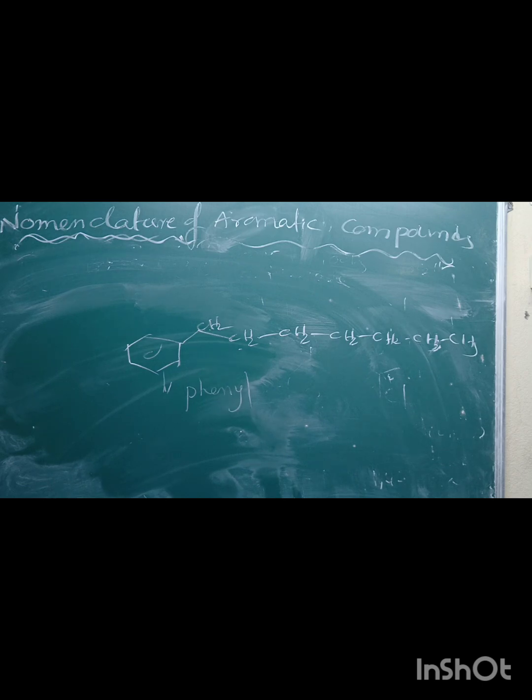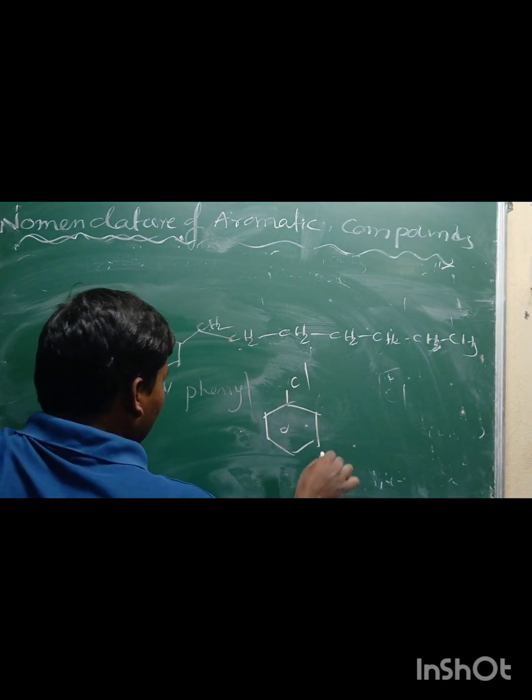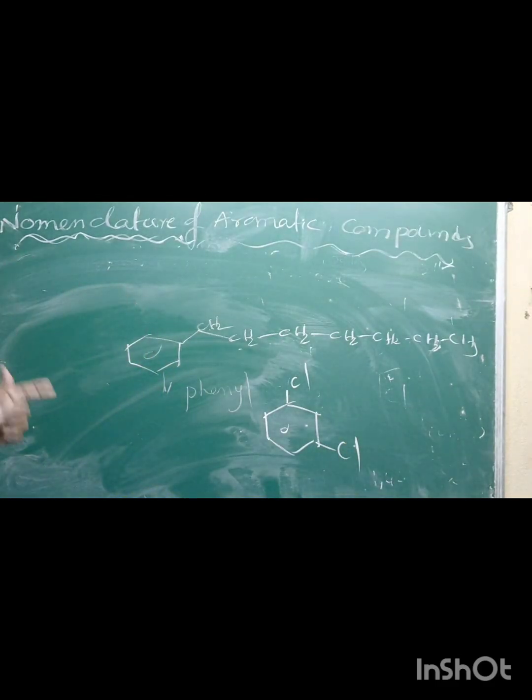In case different substituents are connected to the benzene ring, the substituent of the base compound is assigned number 1. If the ring contains two or more substituents, like Cl, we can use a numerical prefix. When an aromatic compound has two or more functional groups, it is named as a derivative of the compound with the principal functional group at position 1.